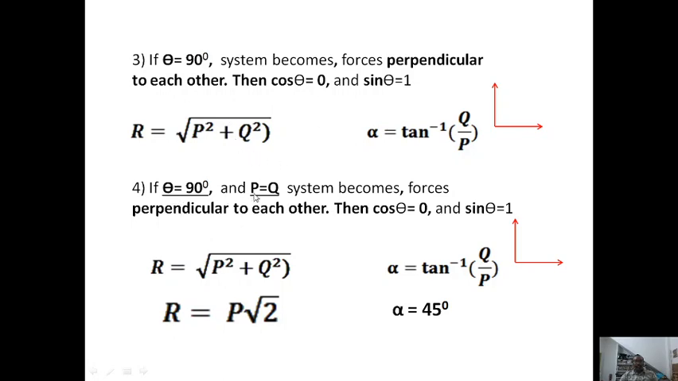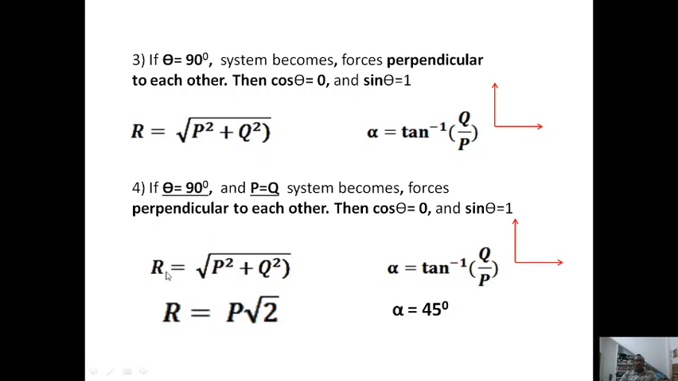And the second case is also when P is equal to Q, but in this case I have not given theta as 90 degrees, I have given 45 degrees. Then this expression would not work out for me, right? So for 45 degrees, what is the cos 45? It is 1 by root 2.